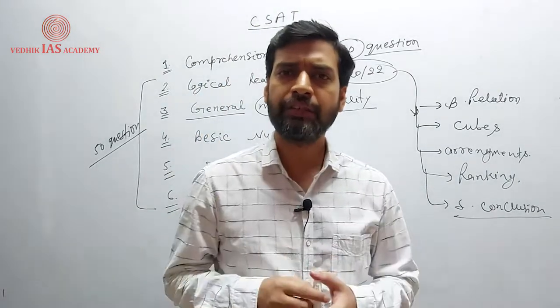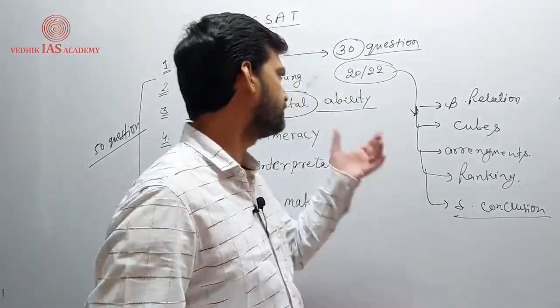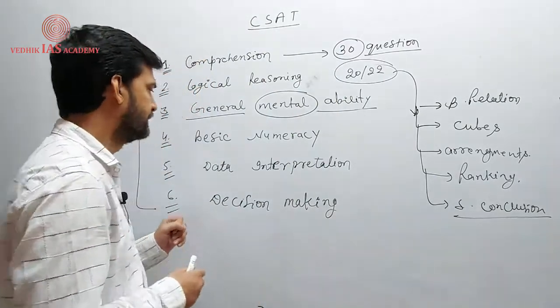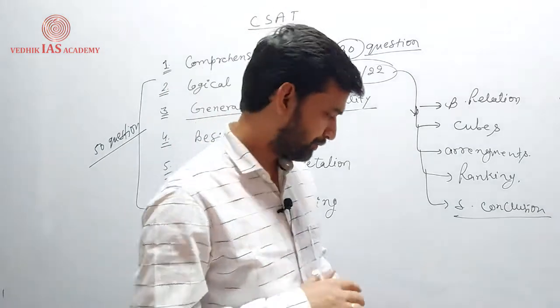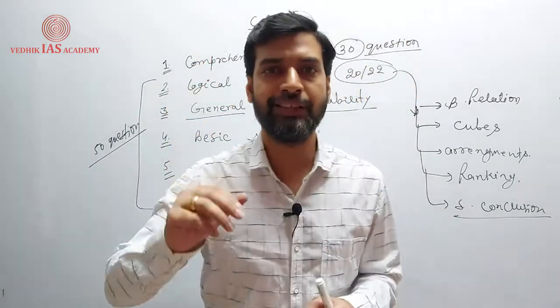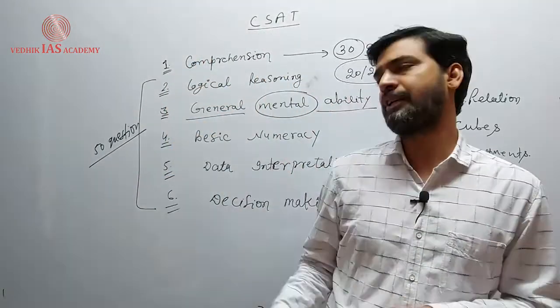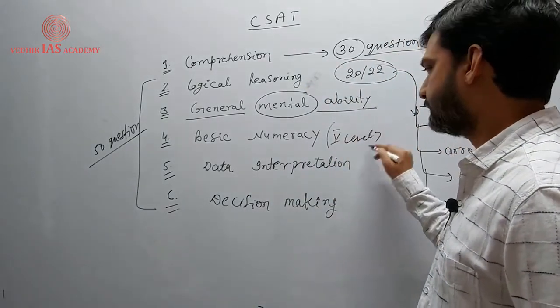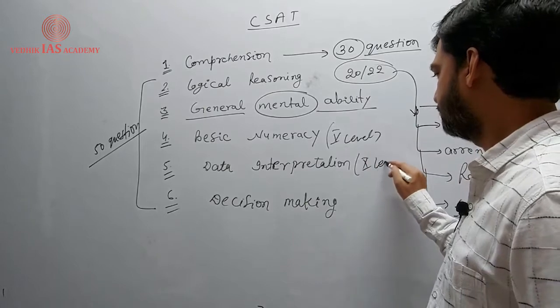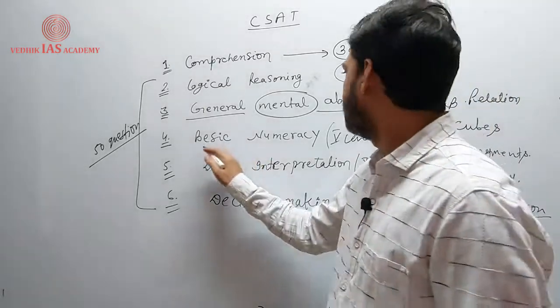You can generally divide this number also. This is also in the form of general mental abilities, right? When we talk about basic numeracy, this is a small touch of mathematics, not the expert of maths basically. It is basic mathematics up to the 10th level. The same thing is for the 10th level, right?